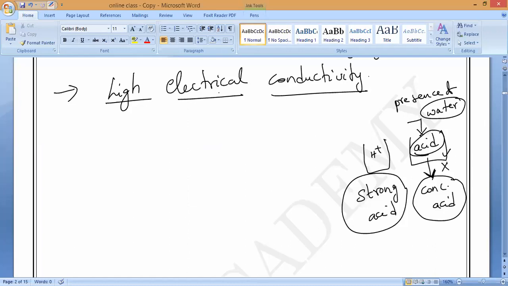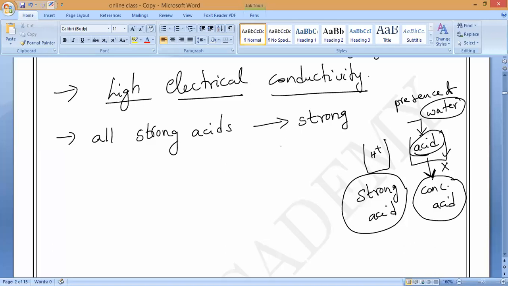So you have to remember that all the strong acids, because of high electrical conductivity, are called strong electrolytes. In the exam, they will ask you to give an example of strong electrolytes.